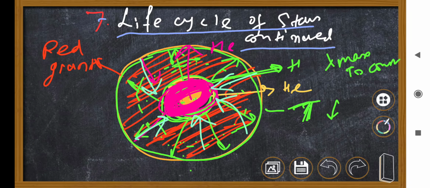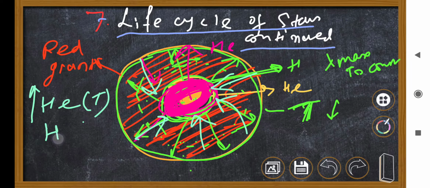But when it becomes smaller, the temperature of the helium at the core will rise, because when you are compressing something, the atoms of that thing will be closer to each other, and they will collide, and with this collision the temperature rises. So when the star again starts to contract, the helium temperature will be very high, such that it can start nuclear fusion, and